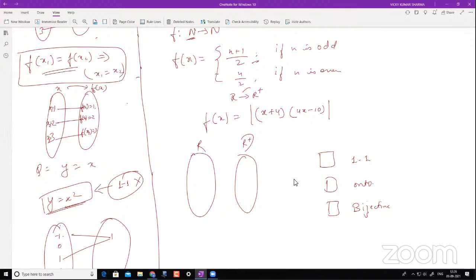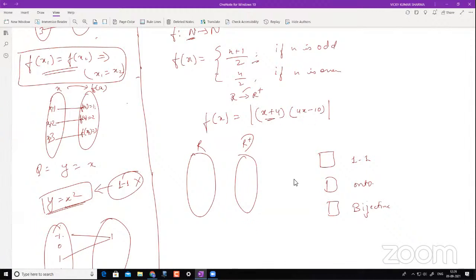So what happens when x is equal to... when you have something like this and this is already factorized. You take this value, x plus 4 equated to 0. Can you tell me when these functions will become 0?